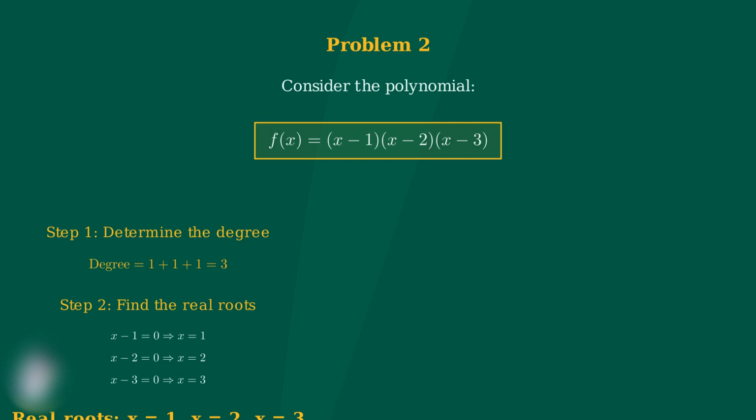These two problems illustrate the key principle we've been studying. The degree of a polynomial determines the maximum number of real roots it can have. Sometimes a polynomial achieves this maximum, as in our second example, and sometimes it may have fewer real roots than its degree allows. Now that we've explored polynomial roots in depth, it's time to consolidate what we've learned and see how these concepts connect to form a complete understanding.